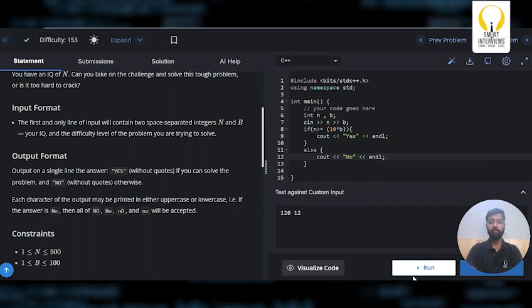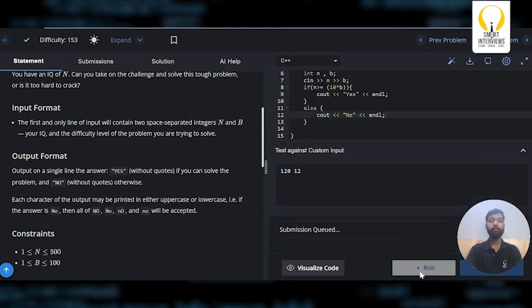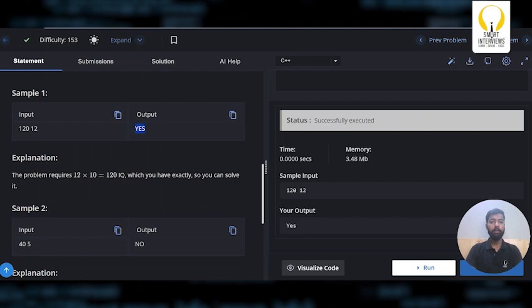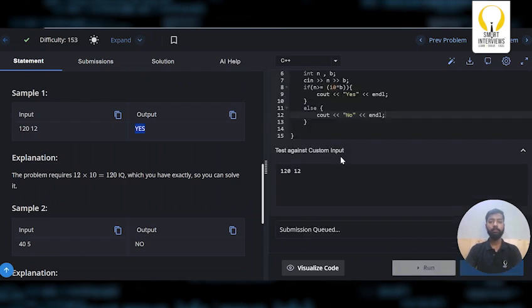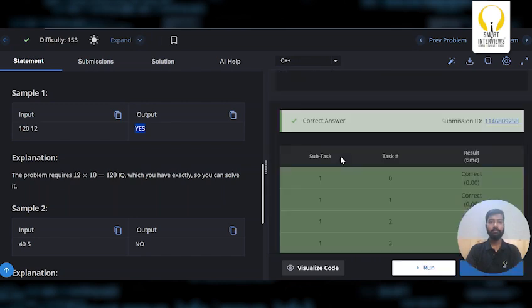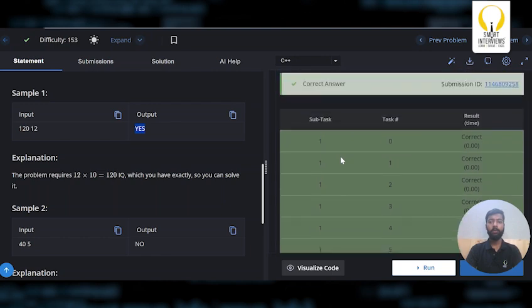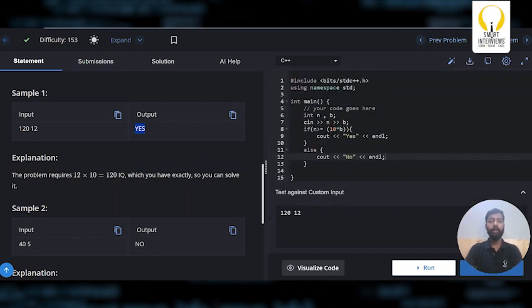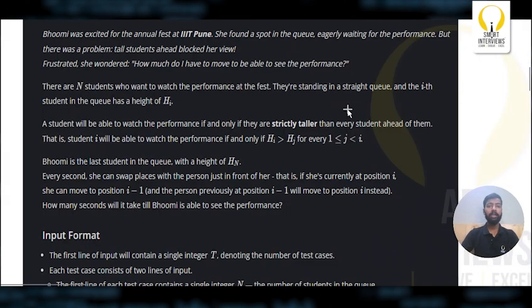Let's run the code. Let's look at the sample input. It says yes, which is the expected output. Let's submit the code. Yeah, the problem got accepted. So the people who did not code it up, it's time, go ahead and code it up. Let's discuss the second problem.